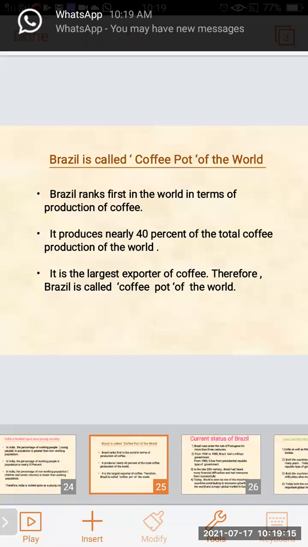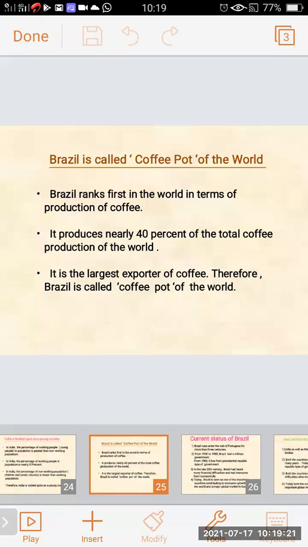It is the largest exporter of coffee. Brazil is a large exporter of coffee to different countries. Therefore, Brazil is called the coffee pot of the world. A very important point: give the reason also comes on this. Fill in the blank and match the pair also come.